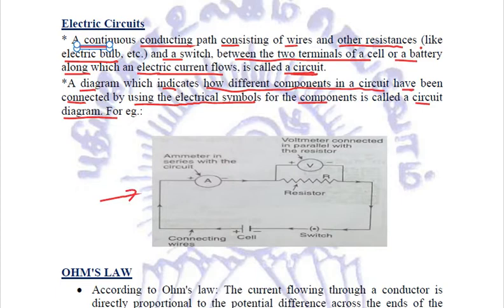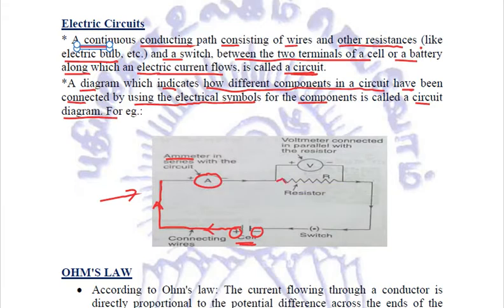In this, we can see that this is a cell having the positive and the negative terminal. This is a connecting wire represented by a straight line, right? We are showing the direction of current with the help of arrows. This is an ammeter which is connected in this circuit in series.